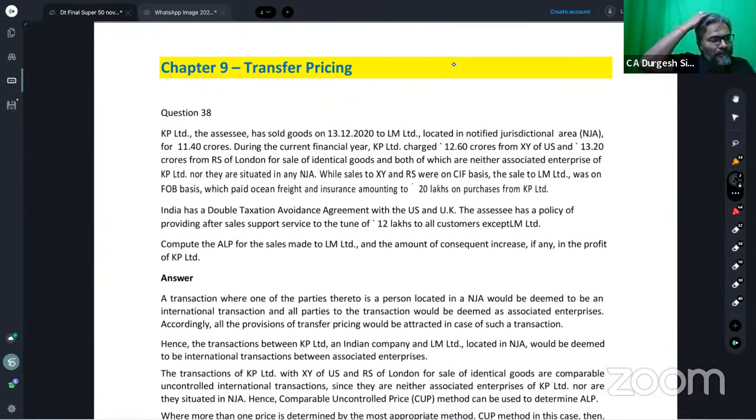Now, coming to the transfer price part, students. This is again a new question, students. In the transfer pricing part, what is the newness about this? Let's have a look.